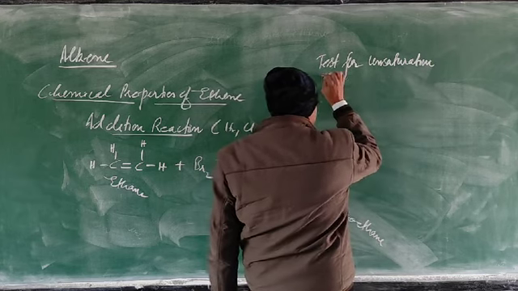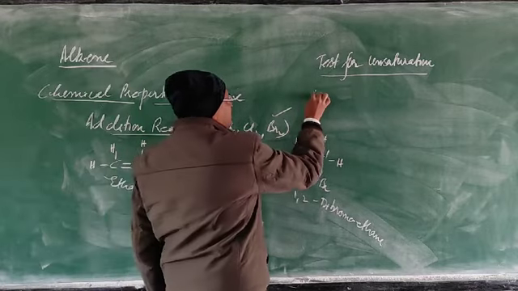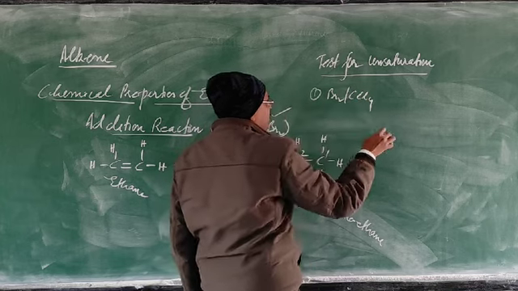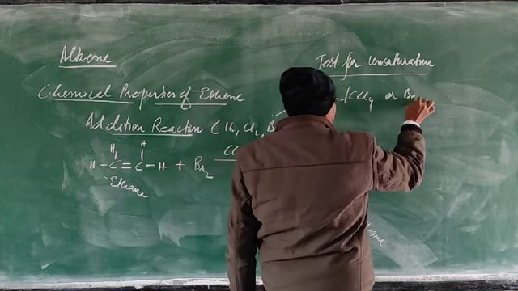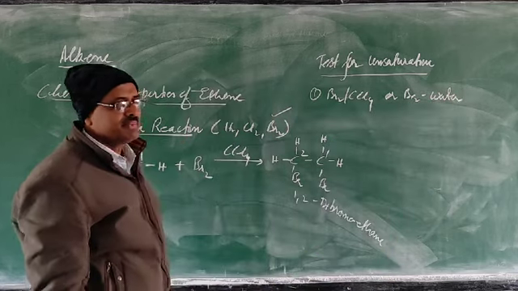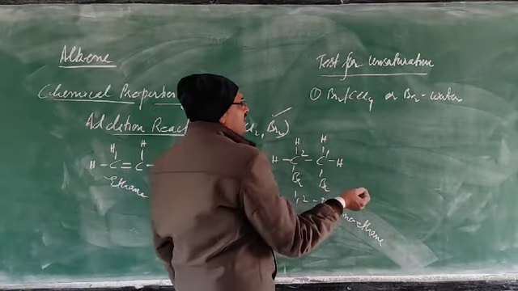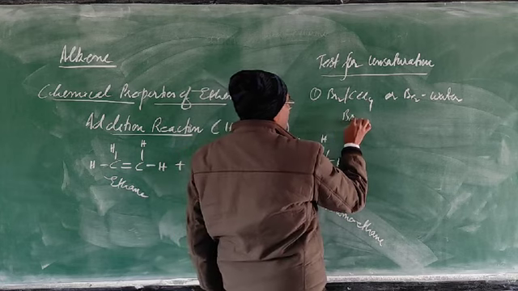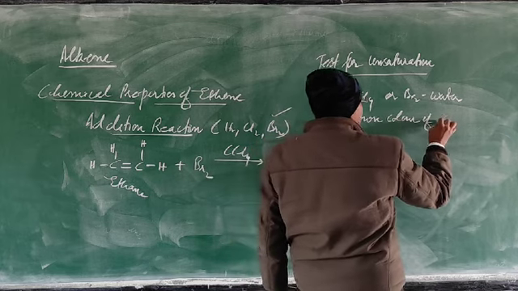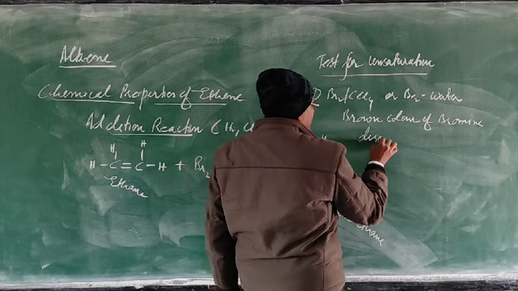In the test for unsaturation, we are using two reagents. First one is bromine in CCl4 or bromine water. Both are same. If the compound is unsaturated and it reacts with bromine, then the brown color of bromine is discharged.